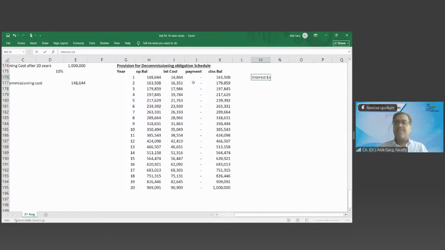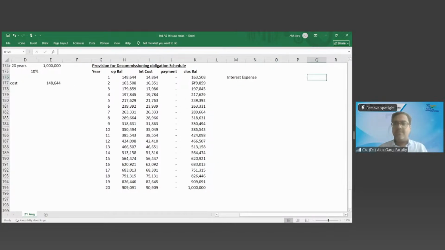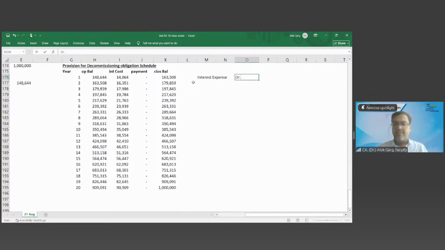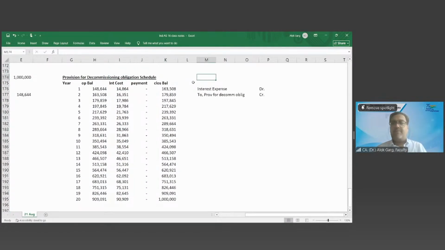Interest expense debit to provision for decommissioning obligation, right? This is your accounting entry every year, with these numbers.